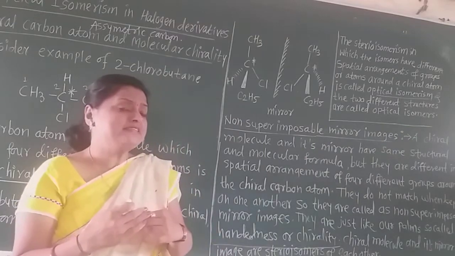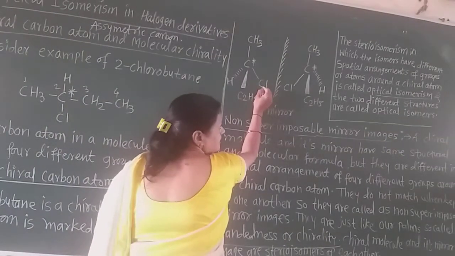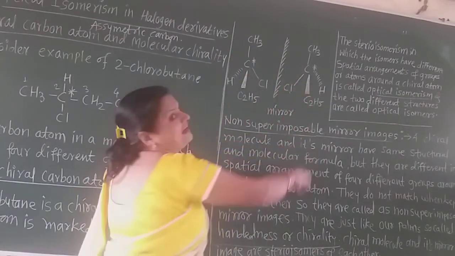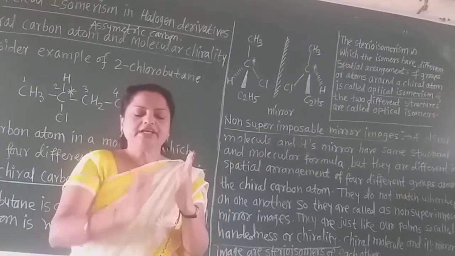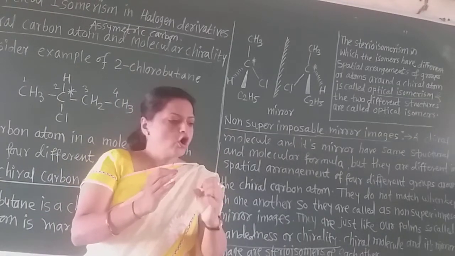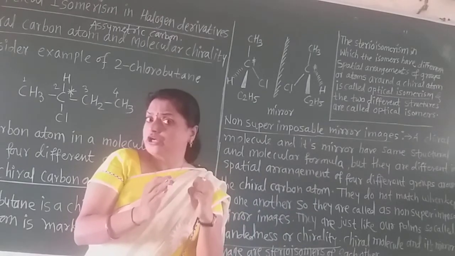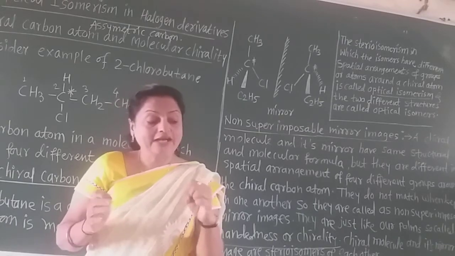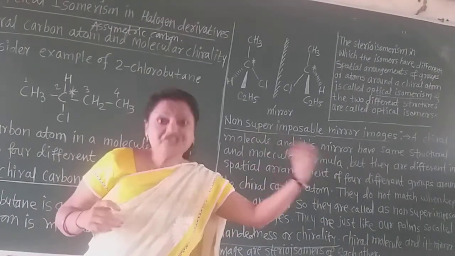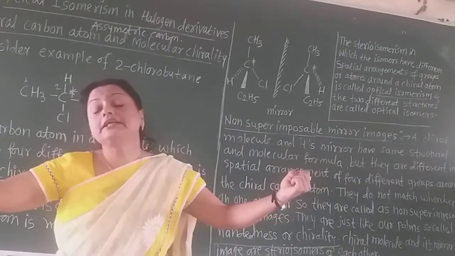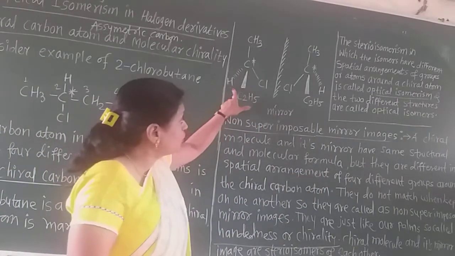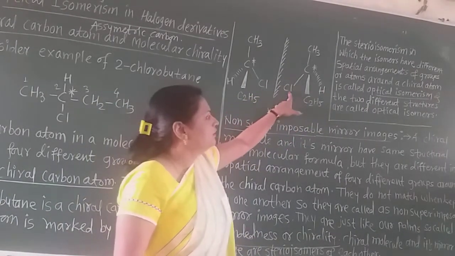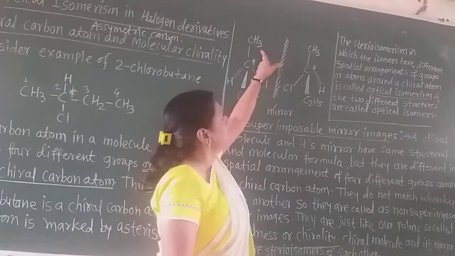Now how is the mirror image shown? We know that chlorine is near to the mirror, so in the mirror image it is also seen near. Suppose you put 2 objects in front of a mirror: the one closer to the mirror is always seen closer in the mirror image, and the one at a distance is also shown at a distance in the mirror image. So this hydrogen we see in the mirror image in this way. This chlorine is near, this is the ethyl group and this is the methyl group.